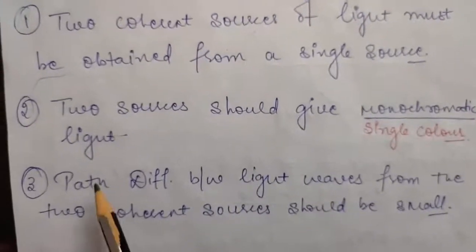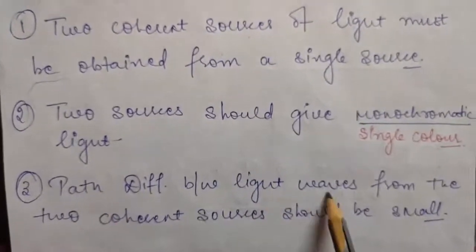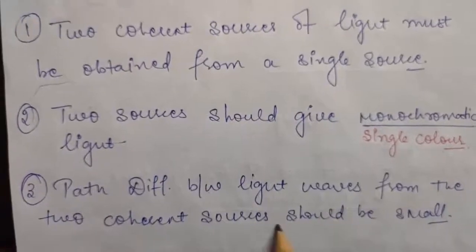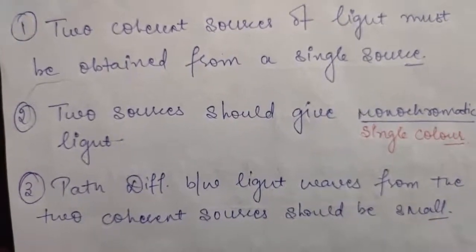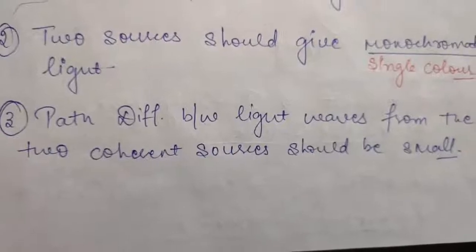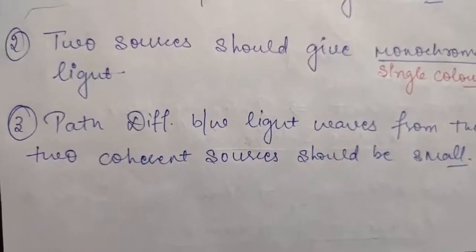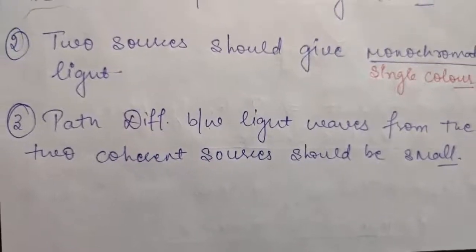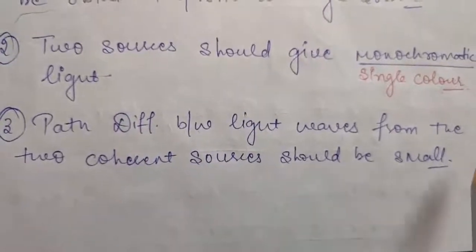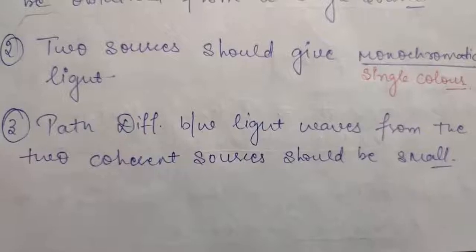The third point is that the path difference between the light waves from the two coherent sources should be small. Light waves travel some path to reach a particular point, and the path difference between the waves from those two coherent sources should be small.